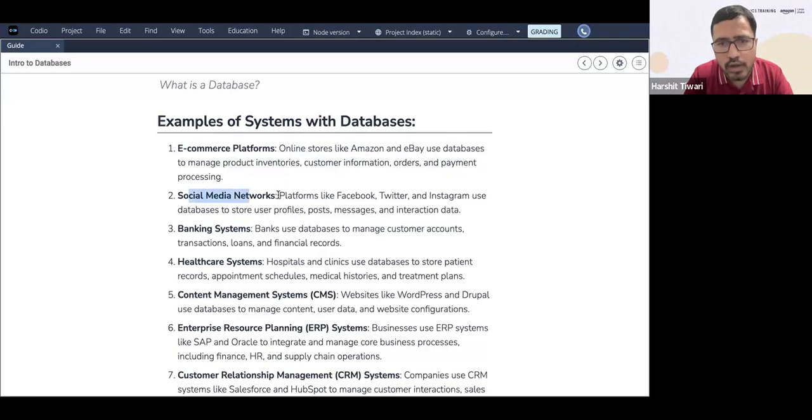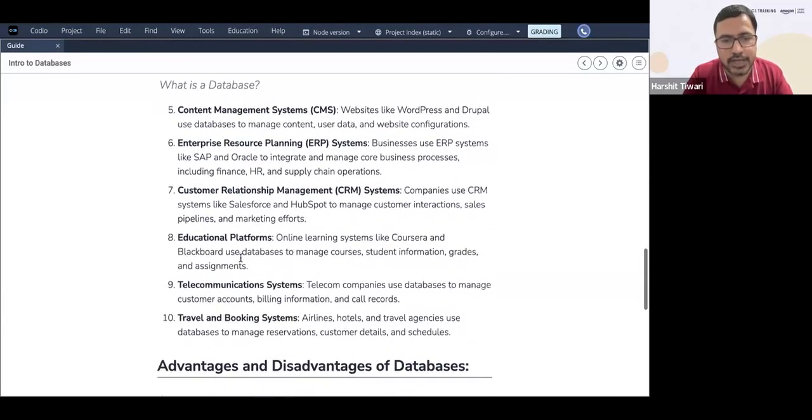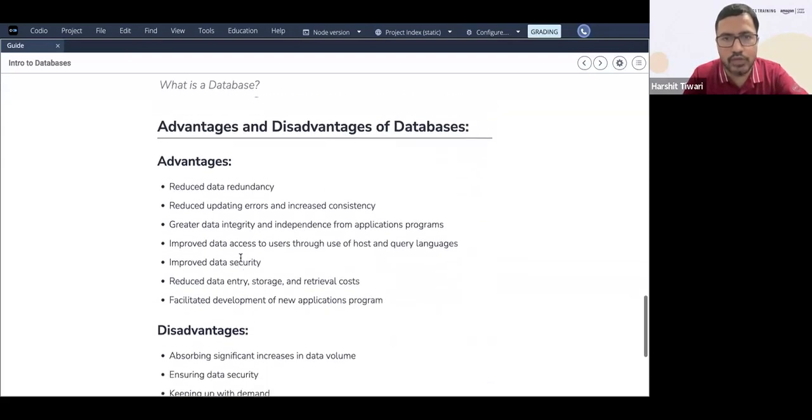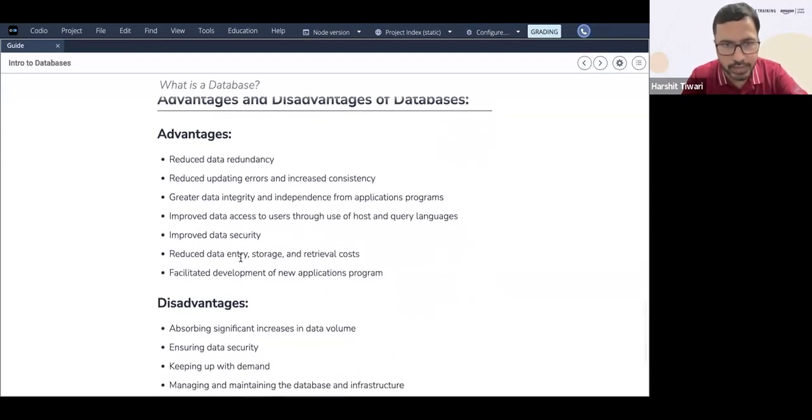For example, social media networks like Facebook, Twitter, Instagram use databases to store the user's profile. If you have signed up, your profile is stored in the database. The posts, the messages that you make, and the interactions that you do, everything is stored in the database. For banking systems, banks use databases to manage customers' accounts. Your bank will have your particular record in their database: what transactions you're making, what loans you've taken, what financial records you have, everything is stored in the database. Similarly, you can read through all the other examples where you use a database to store data.